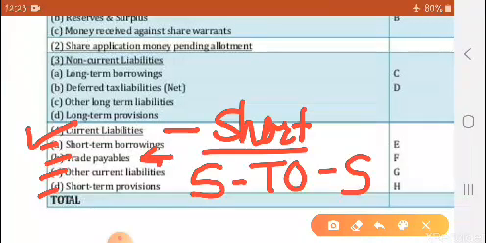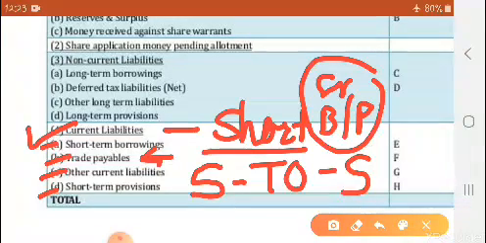What do trade payables mean? We used to write creditors, bills payable, but now we use standard headings. Now we will not say bills payable or creditors; the heading is trade payables, and in that, creditors and bills payable will come.